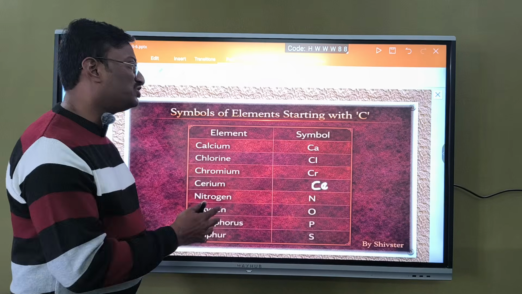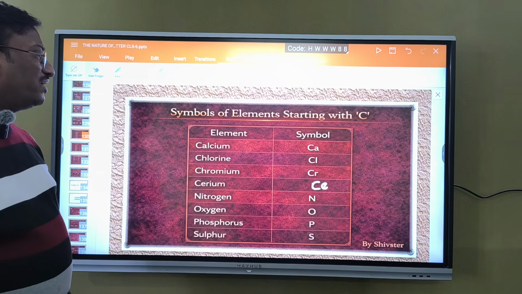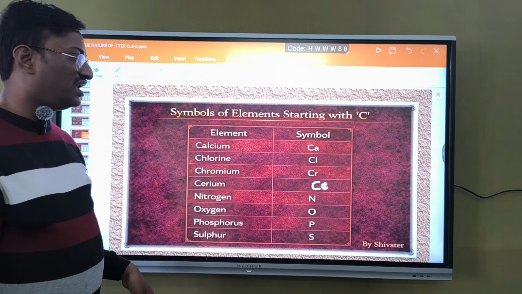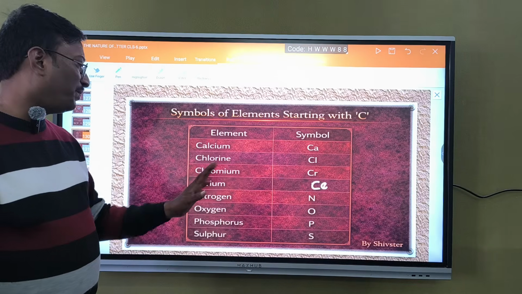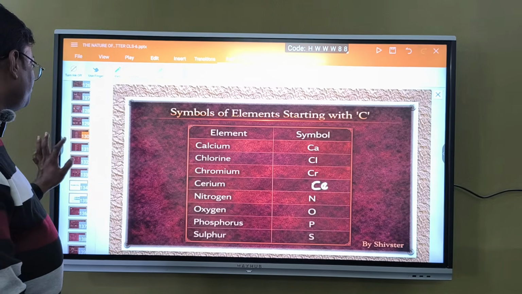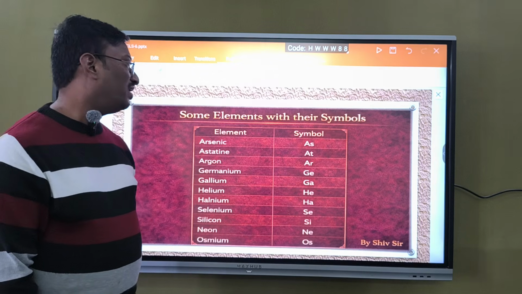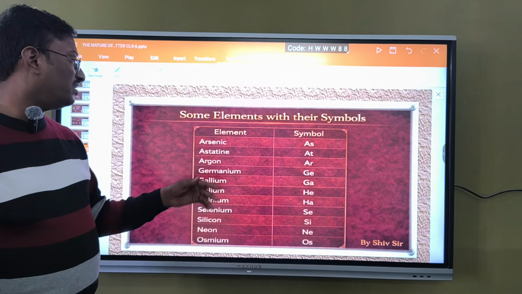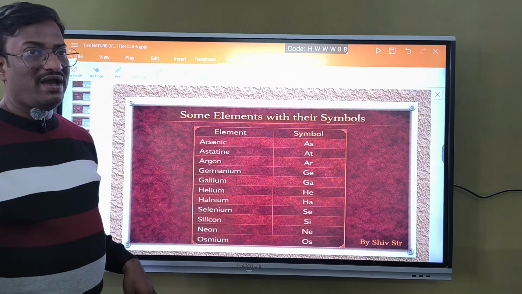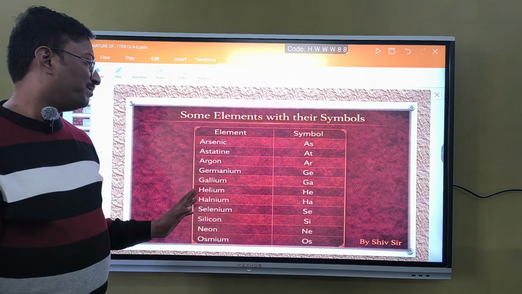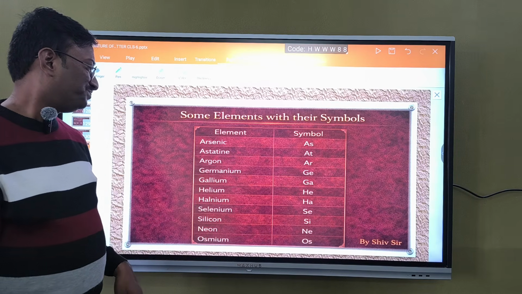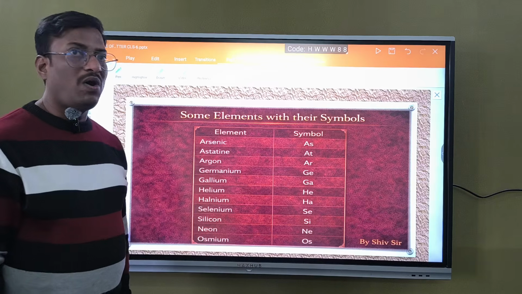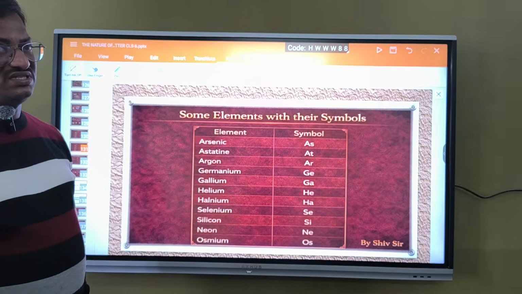Next, symbols of the elements starting with C. Calcium, Ca, chlorine, Cl, chromium, Cr, cerium, Ce. Nitrogen, N, oxygen, O, phosphorus, P, sulfur, S. Next, some more elements. Arsenic, As, astatine, At, argon, Ar, germanium, Ge, gallium, Ga, helium, He, hafnium, Hf, selenium, Se, silicon, Si, neon, Ne, and osmium, Os.